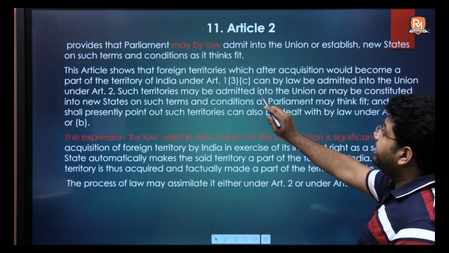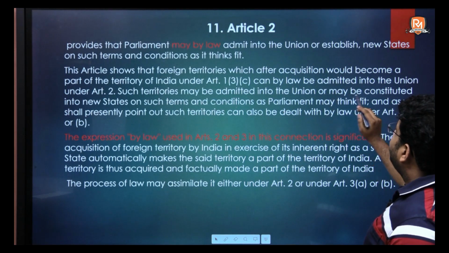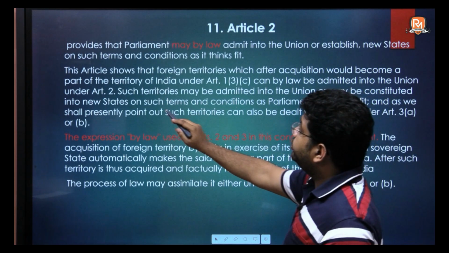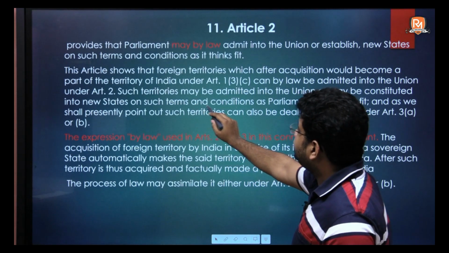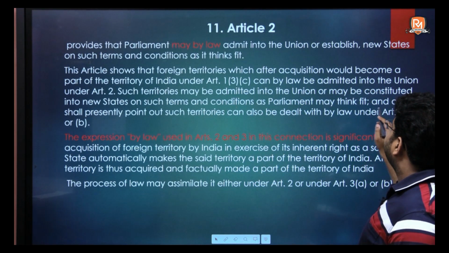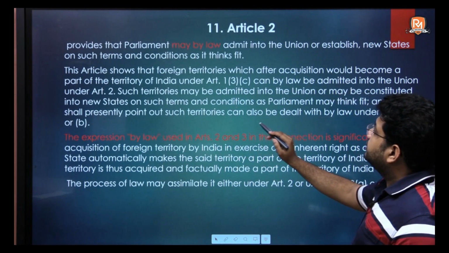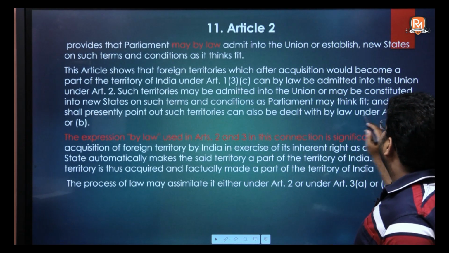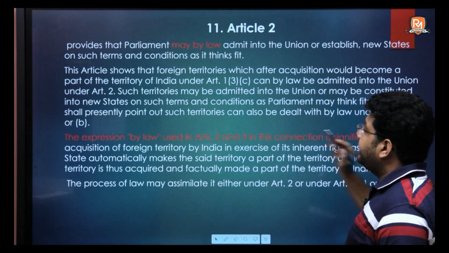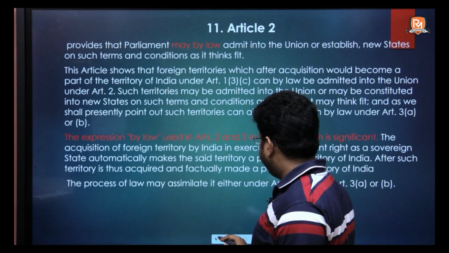Such territories may be admitted into the Union or may be constituted into new states on such terms and conditions as Parliament may think fit, and as we shall presently point out, such territories can also be dealt with by a law under Article 3A or 3AB.